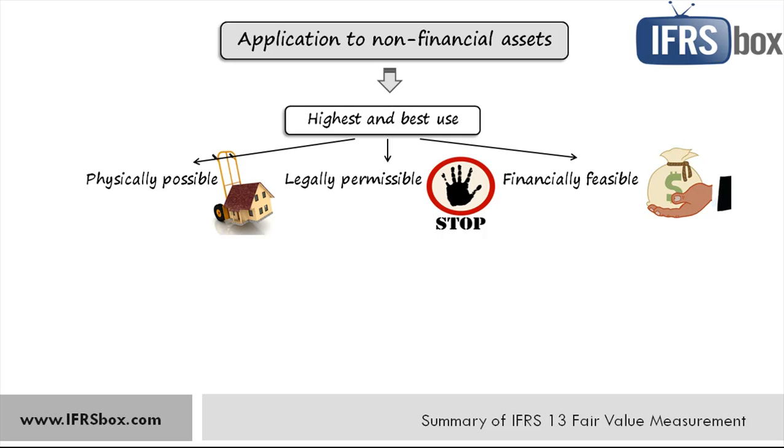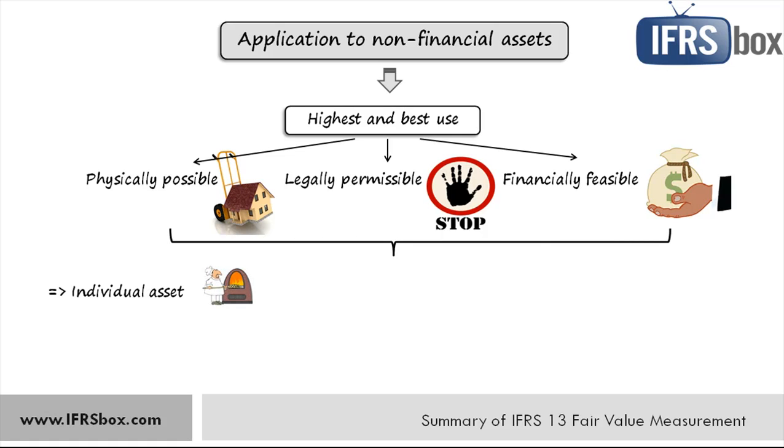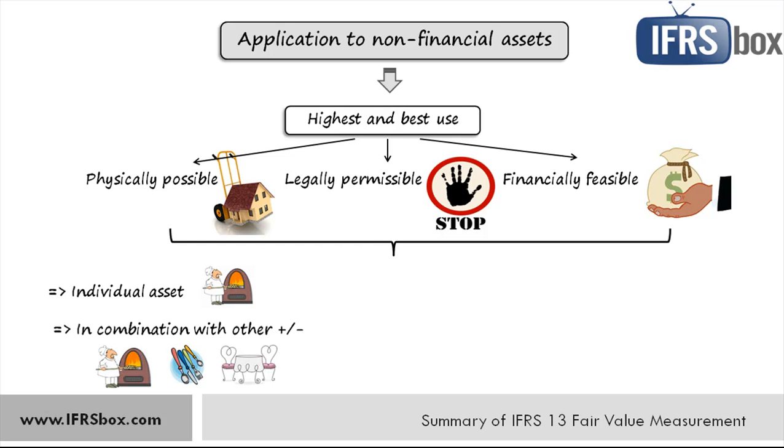The highest and best use of a non-financial asset may be on a standalone basis, that's an individual asset, or it may be achieved in combination with other assets and or liabilities, so the fair value is based on the use of the asset in such an asset or liability group. In this case, the synergies associated with the asset liability group may be reflected in the fair value of the individual asset in a number of ways. For example, some adjustments via some valuation techniques are possible.